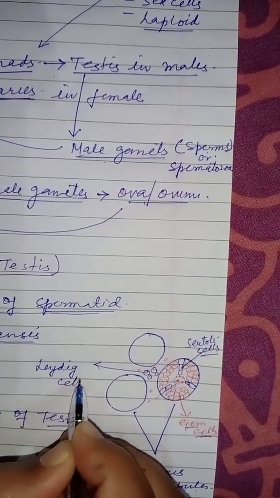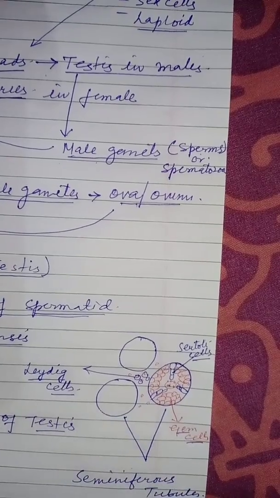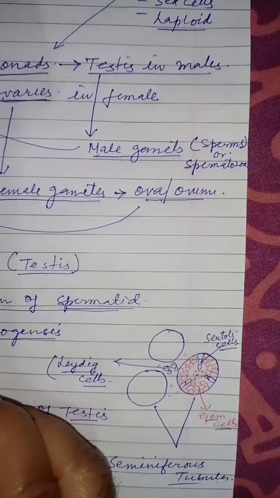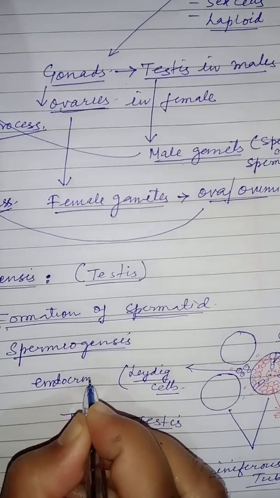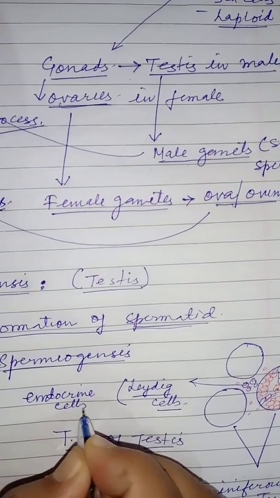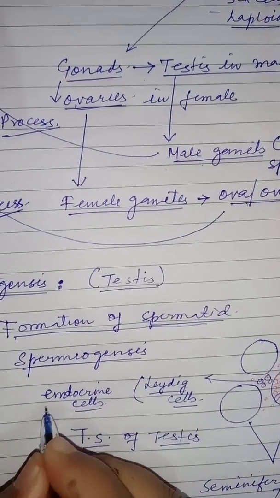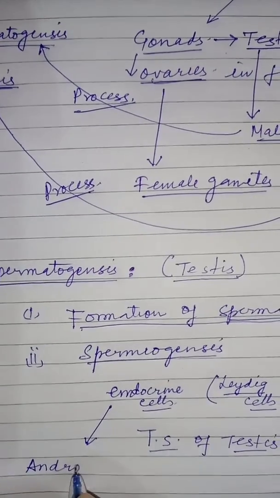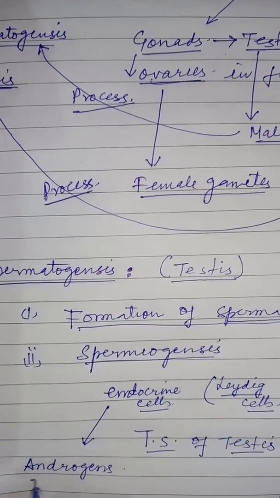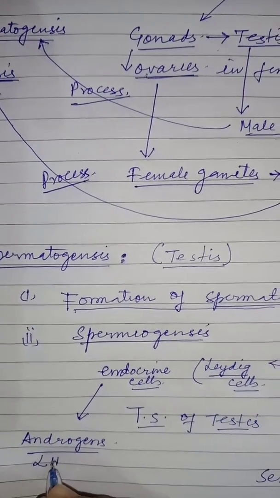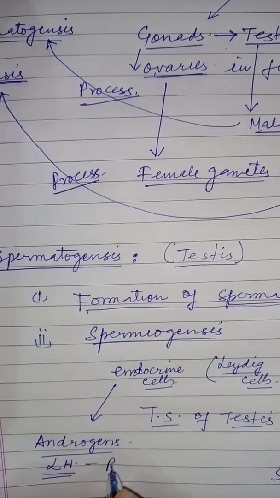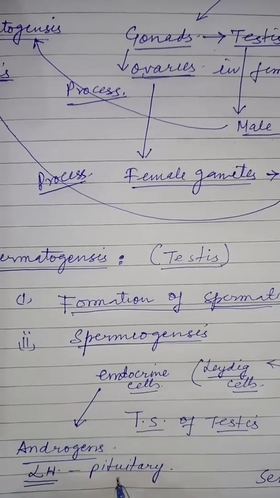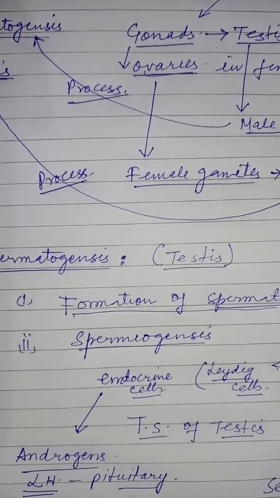These Leydig cells form the endocrine part, which secretes the male hormones, androgens, under the influence of luteinizing hormone coming from the pituitary.